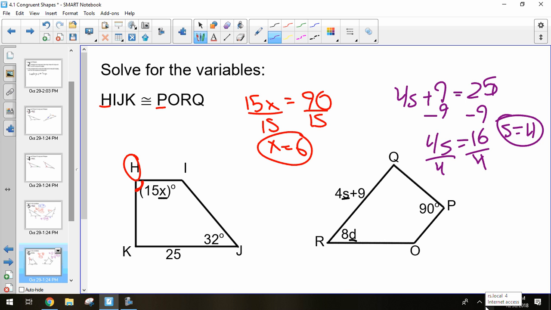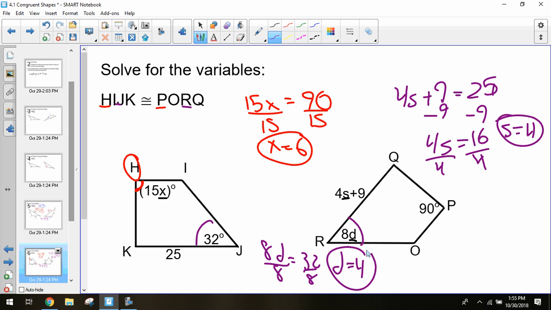And then our last one we had angle R for D. So R corresponded to J, 32. So 8D equals 32. And we got another variable to equal 4. Are we okay with how we were able to solve all of those?